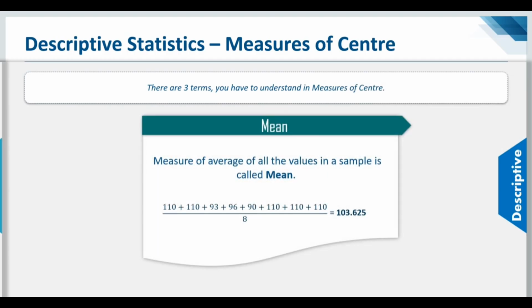Starting with the mean, it is basically the measure of the average of all the values in the sample. Suppose you consider the example on the screen. If you want to calculate the mean of the sample, you just have to add all the numbers and divide by the number of numbers, right? Since we want to find the mean of 8 values, we divide the complete sum by 8. And that's how you can calculate the mean of the sample.